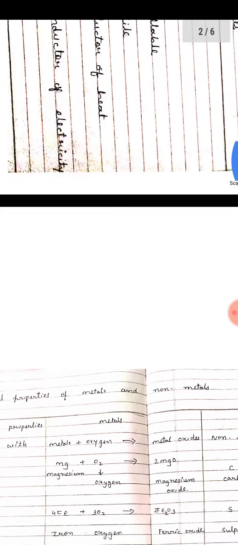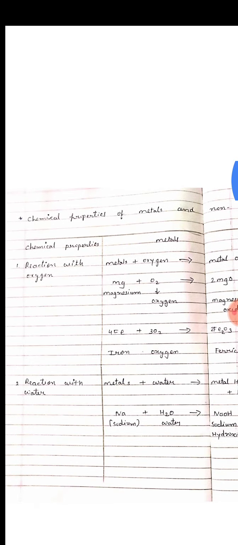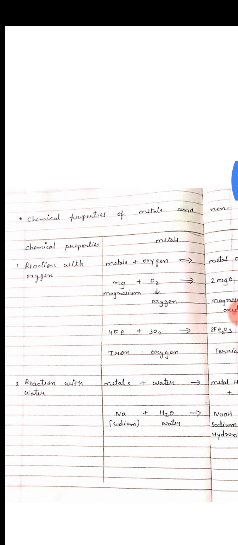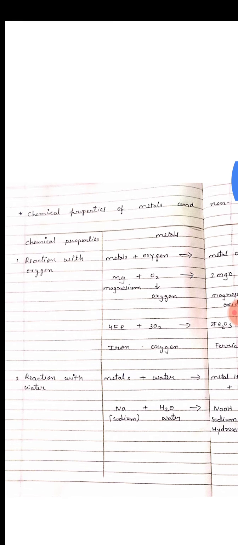Students, here I forgot to mention the next property, that is the state of matter. Metals are generally in a solid state, whereas non-metals can be in a solid, liquid or gaseous state. Now we discuss the chemical properties of metals and non-metals.